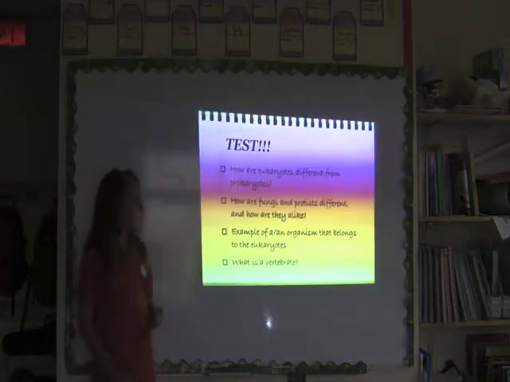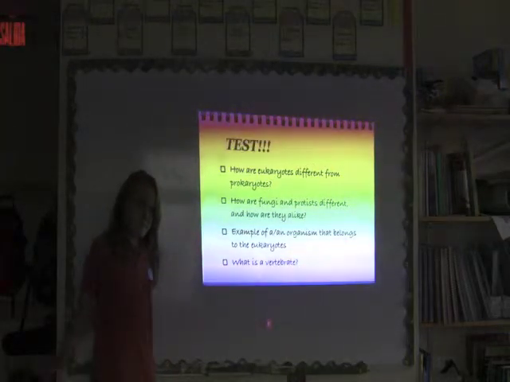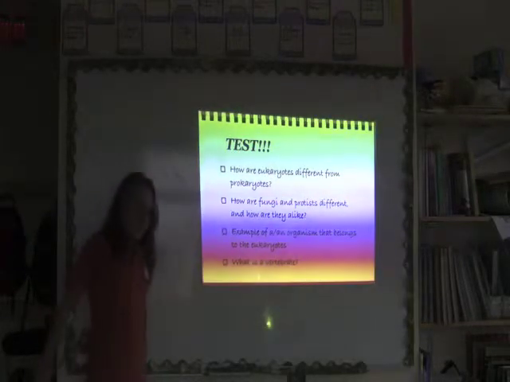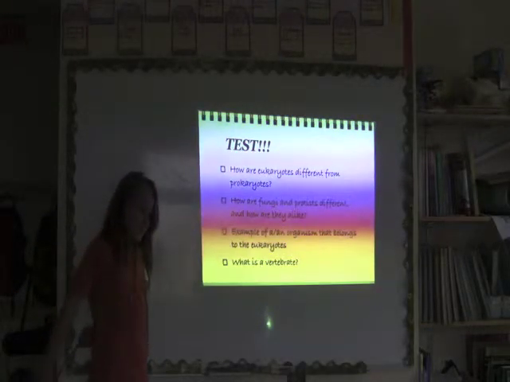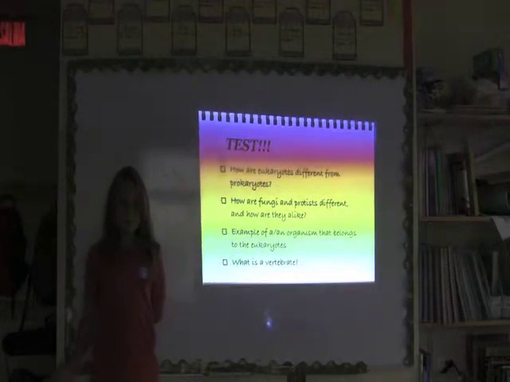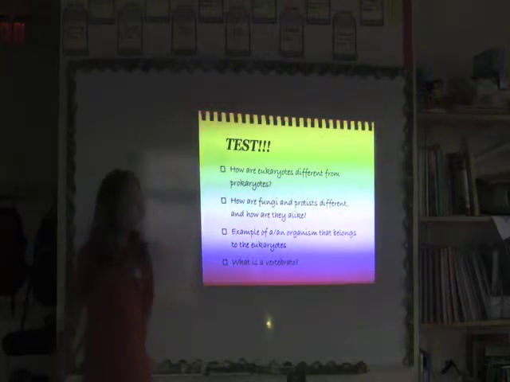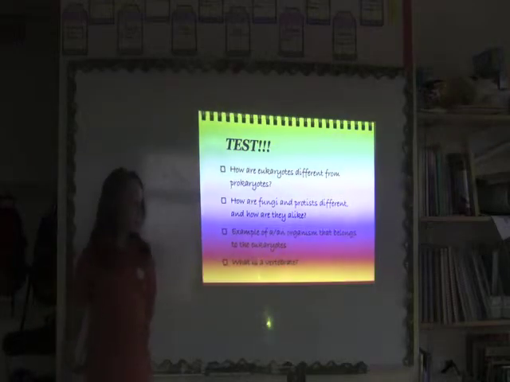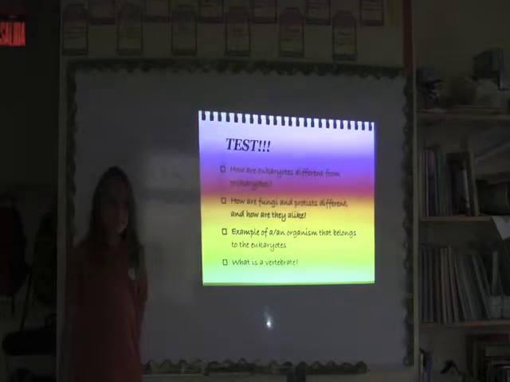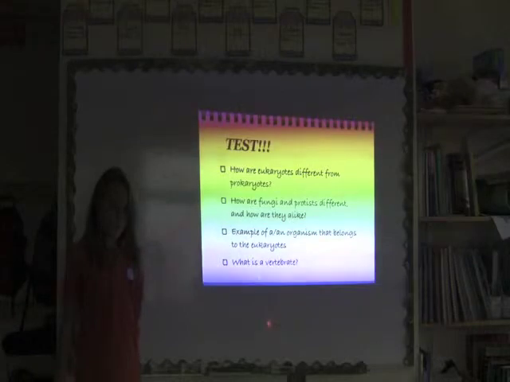Test. How are the eukaryotes different from prokaryotes? Eukaryotes are multi-cell, and prokaryotes are single-cell.